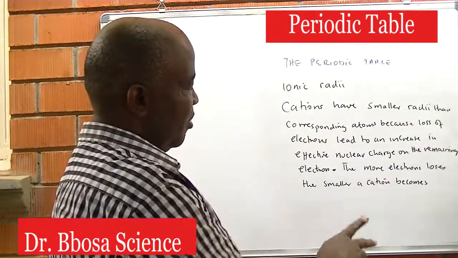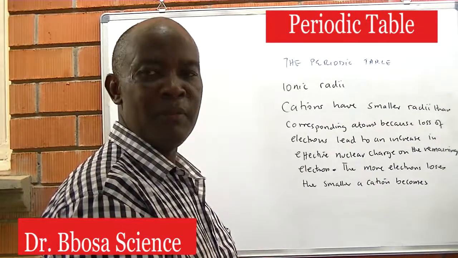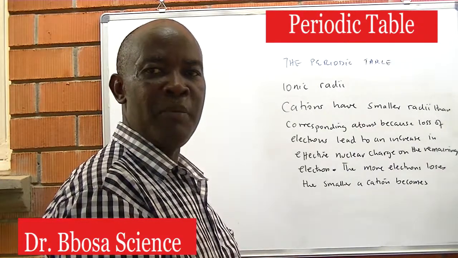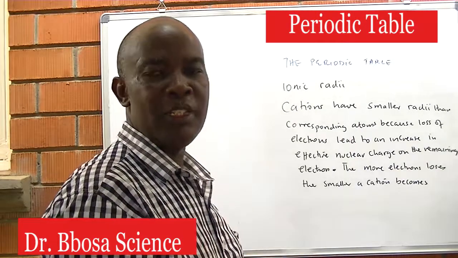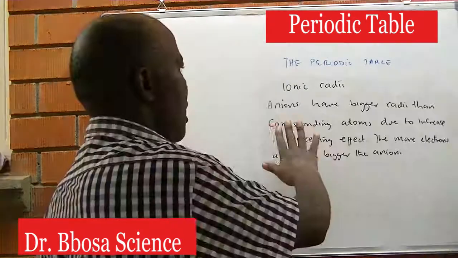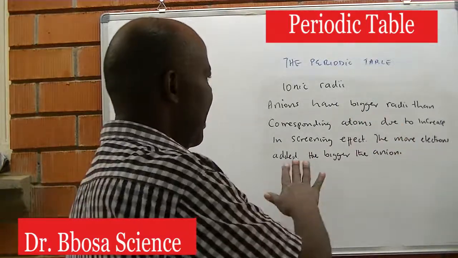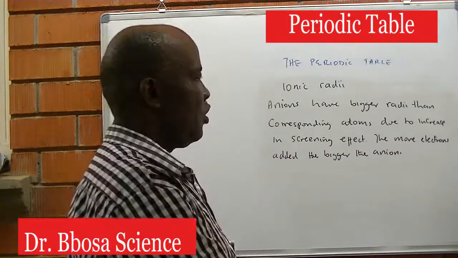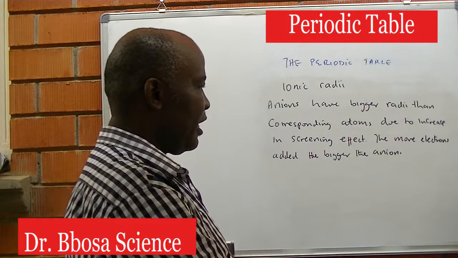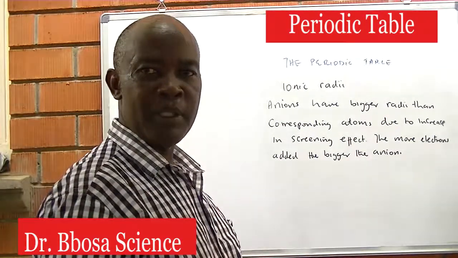So the more electrons you lose, the smaller the cation becomes, because as you lose electrons, the nuclear charge on the remaining electrons increases and the size decreases. Anions have bigger radii than corresponding atoms due to increase in screening effect. The more electrons added, the bigger the anion becomes.